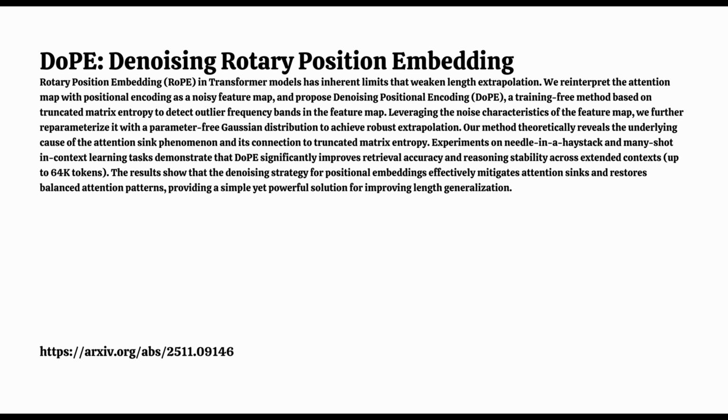Why was that? At the 64K context length, using truncated entropy with a rank of just 1 gave the best results. And remember, a rank 1 truncation is basically just looking at the single largest singular value of the matrix. It suggests that the longer the sequence gets, the more the failure is dominated by a single, incredibly sharp spike. The collapse is extremely localized. And they had visual proof of this, connecting the metric to the actual attention patterns. They did. The heads that the metric flagged as low entropy were exactly the ones producing the worst attention sink, visually fixating on the document's beginning. The other heads, the high entropy ones, were able to correctly spread their attention and find the needle. It's a very clear functional confirmation.